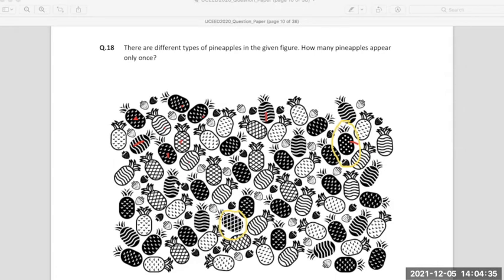Otherwise, a lot of typologies are getting repeated. This is also getting repeated here. This is also getting repeated. We counted this earlier here. This was also getting repeated here. This one that we saw is repeated here also, here also. So these two are the only typologies left behind.